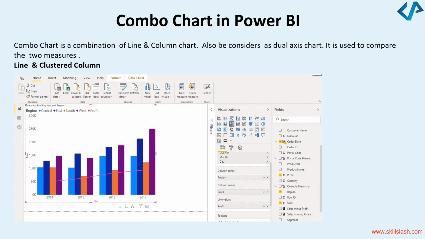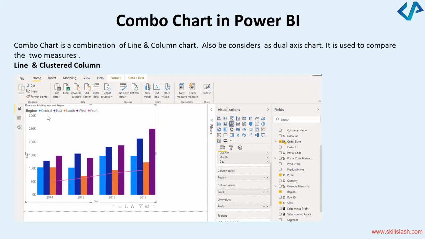So when I talk about a combo chart, I'm actually trying to create a combination of line and column chart, right? A dual axis kind of a chart. A graph like this will be more and more useful if you wanted to compare the two measures. Let's say you wanted to compare the line and the clustered column. How can you do that?